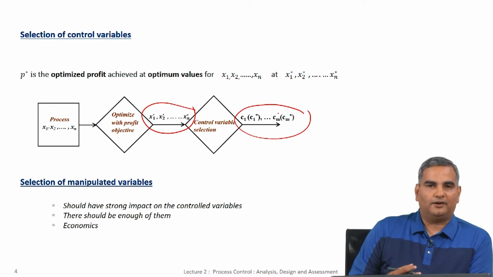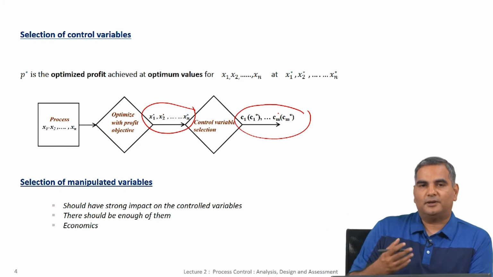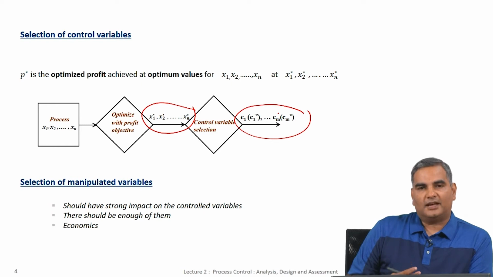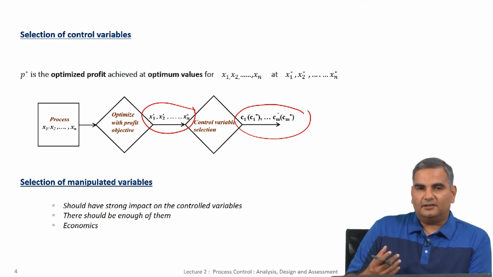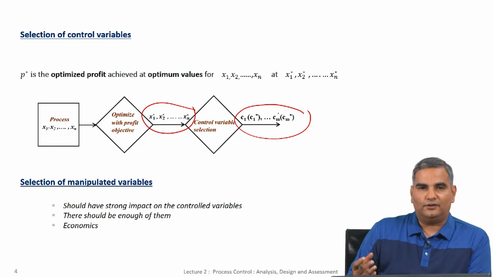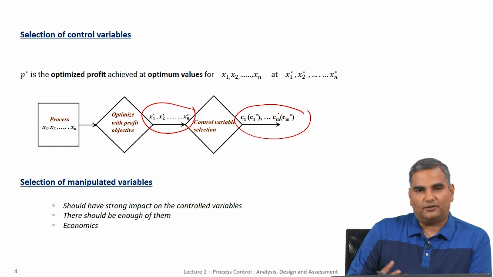If I have a manipulated variable which I change and nothing happens to any of the control variables, then this manipulated variable is not useful. So, I want to find manipulated variables which have very large impact on the control variables. Now, the second thing is there should be enough of them. If I have 10 variables that I want to control at certain values, and if I use just one manipulated variable, it is not going to work most of the times.